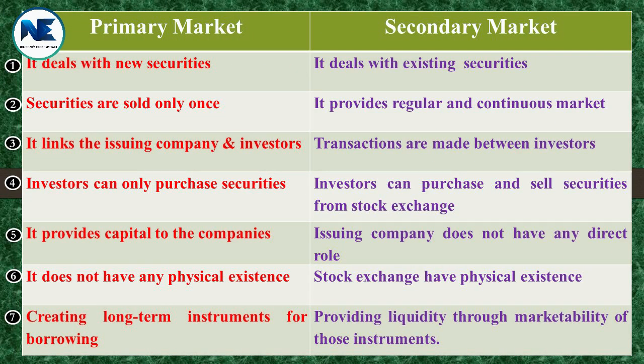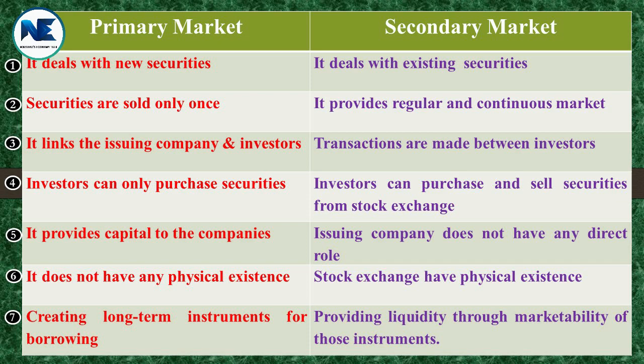Okay. Primary market deals with new securities. Secondary market deals with existing securities. In the primary market, securities are sold only once, but the secondary market provides a regular and continuous market. Primary market links the issuing company and investors. But in the secondary market, transactions are made between the investors. Investors can only purchase securities under the primary market. But in the secondary market, investors can purchase and sell securities.